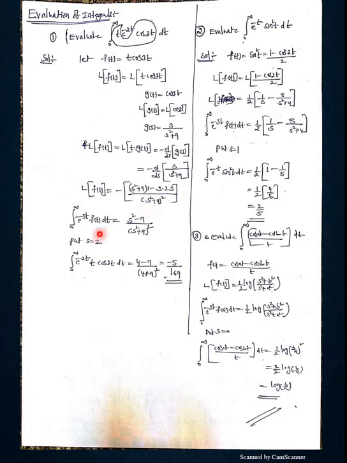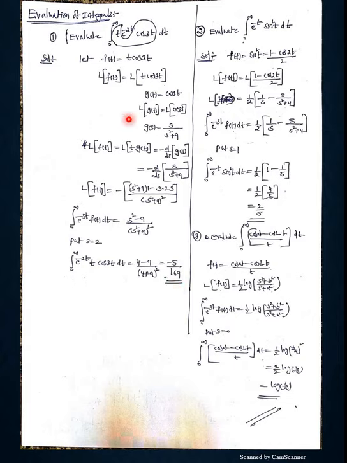So you concentrate on the left side. It is nothing but L of f of t. By the definition of the Laplace transform, I can write integral 0 to infinity e power minus st into f of t dt. So here my f of t is what? t cos 3t. When you observe the question, to get that format, how much should I replace s? s is equal to 2. So finally, 0 to infinity e power minus 2t into t cos 3t dt is equal to (2 square minus 9) by (2 square plus 9) whole square. It's nothing but minus 5 by 169.